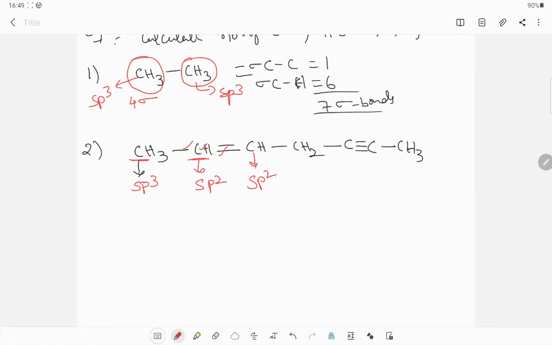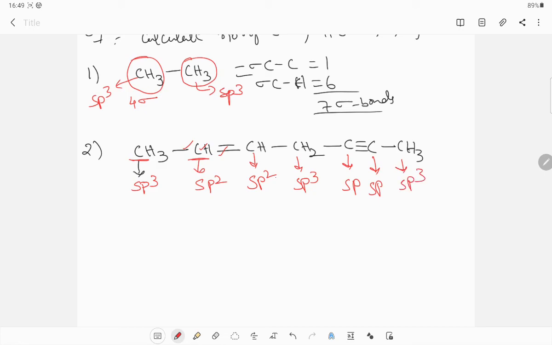Around the carbon 3 sigma bonds, no need to count pi bonds. Next this is sp3. Why? Around this carbon 4 sigma bonds are present. This is an sp carbon. Why? Around the carbon only 2 sigma bonds are present. Next it is sp3. So I hope you got the point students.